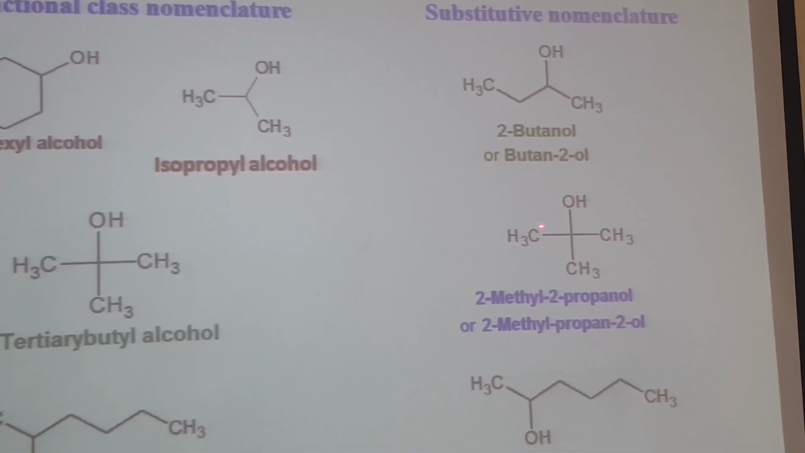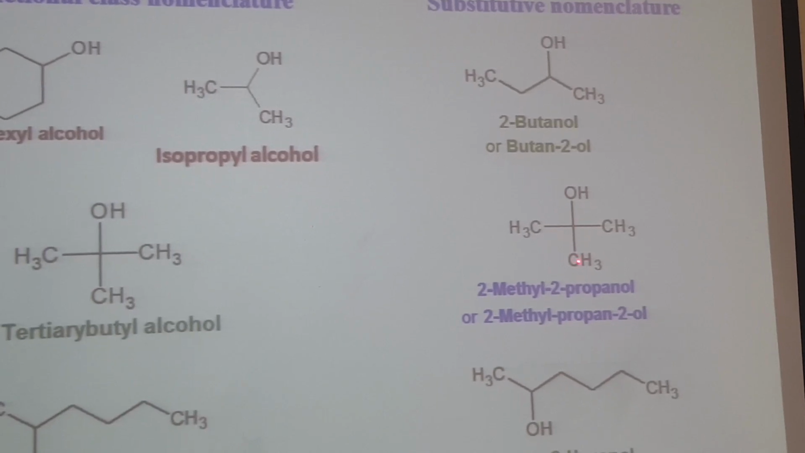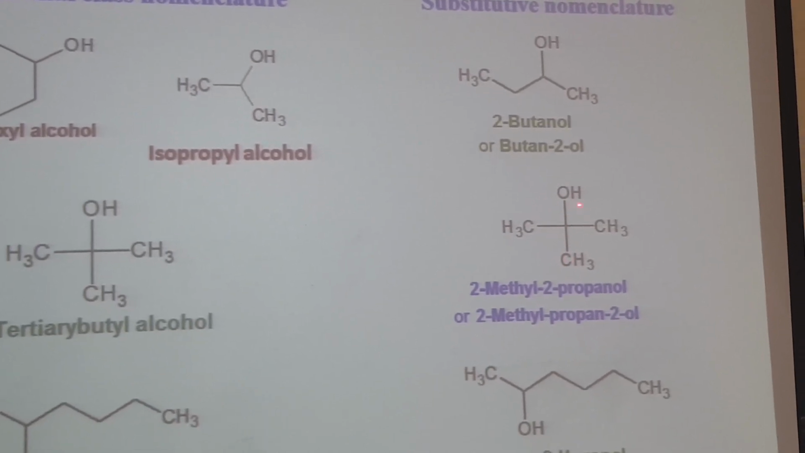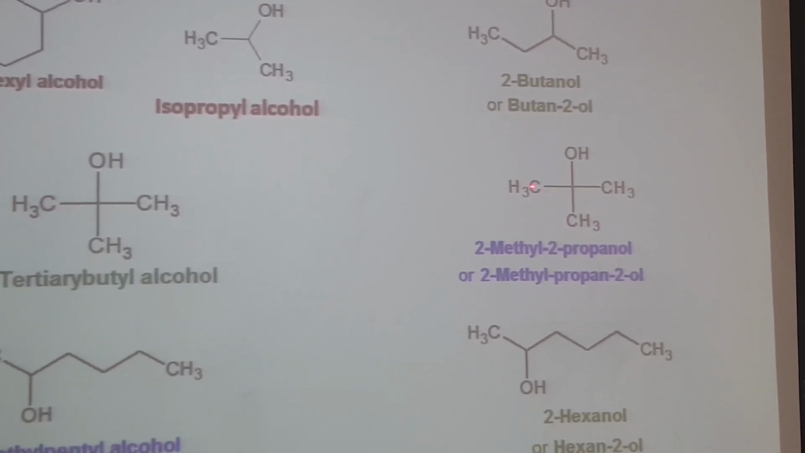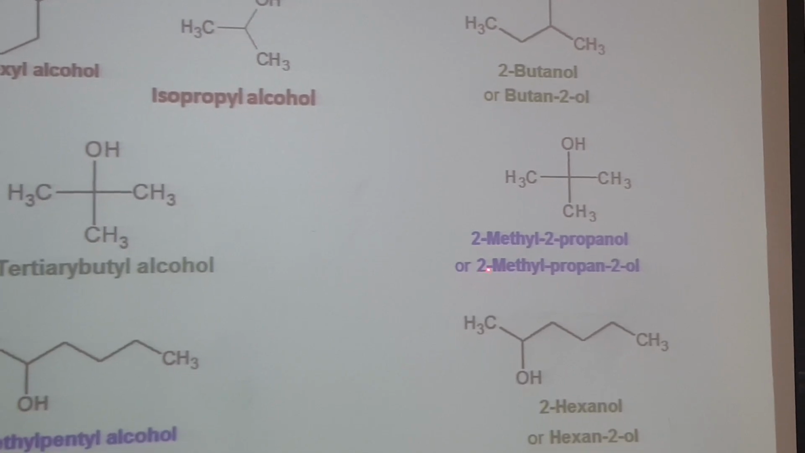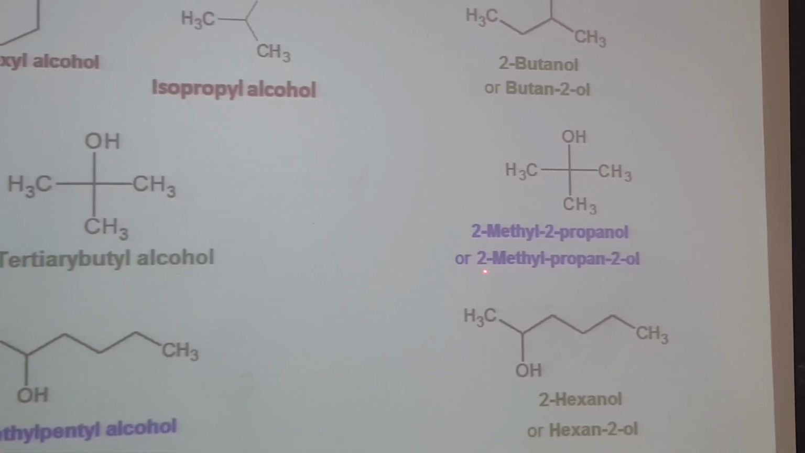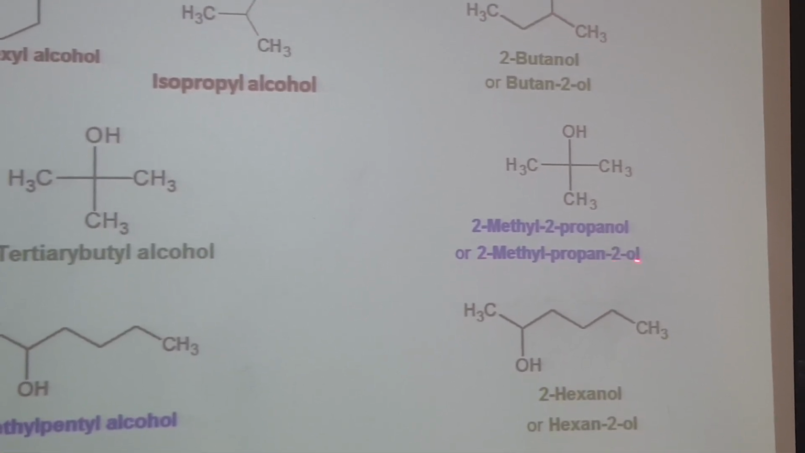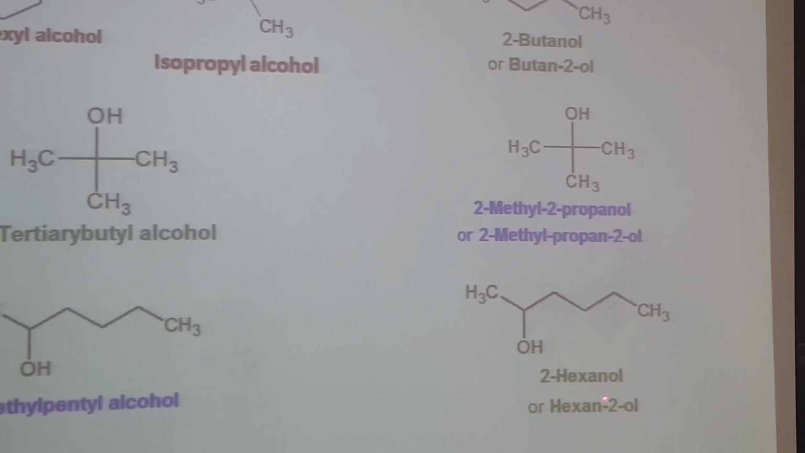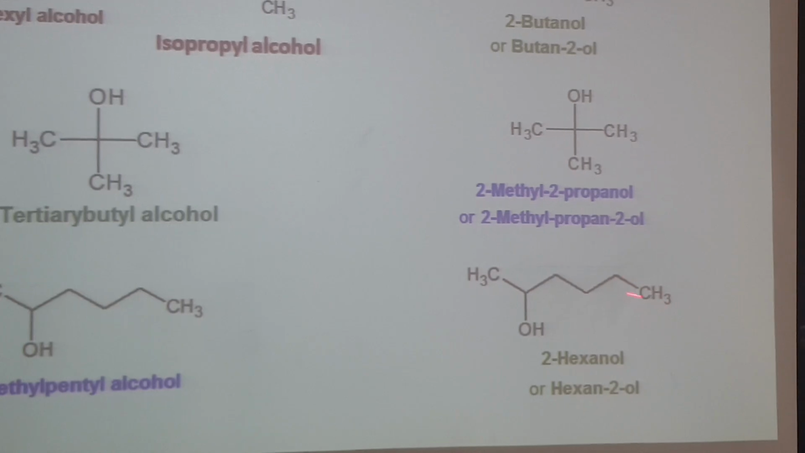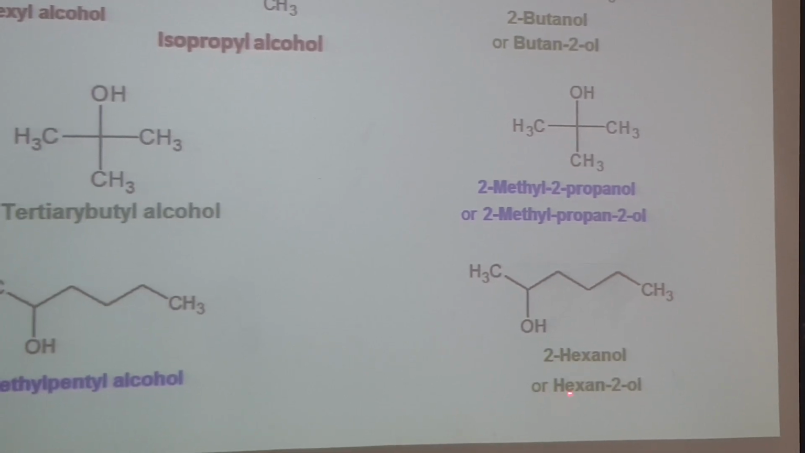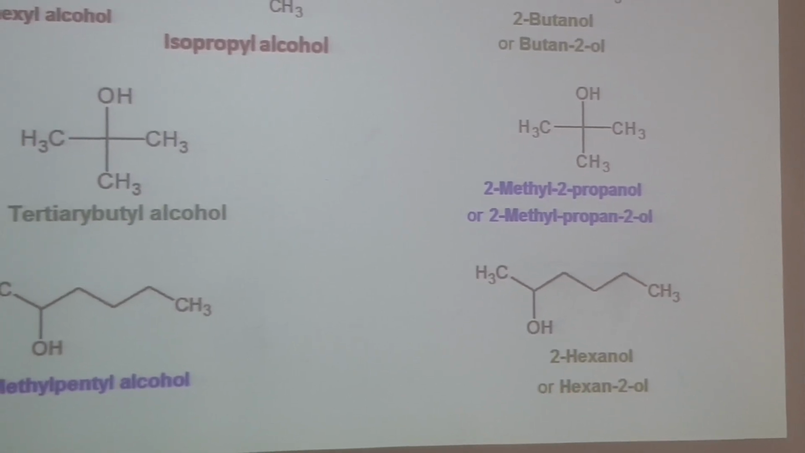Again we have 1, 2, 3. At position 2 we have a methyl group also and we have the hydroxyl group. So the name of this molecule is 2-methyl 2-propanol, because here there are 3 carbons. In other words, we can also write this name as 2-methyl propane 2-ol. Here is 2-hexanol, 1, 2, 3, 4, 5, 6. 2-hexanol or hexane 2-ol.